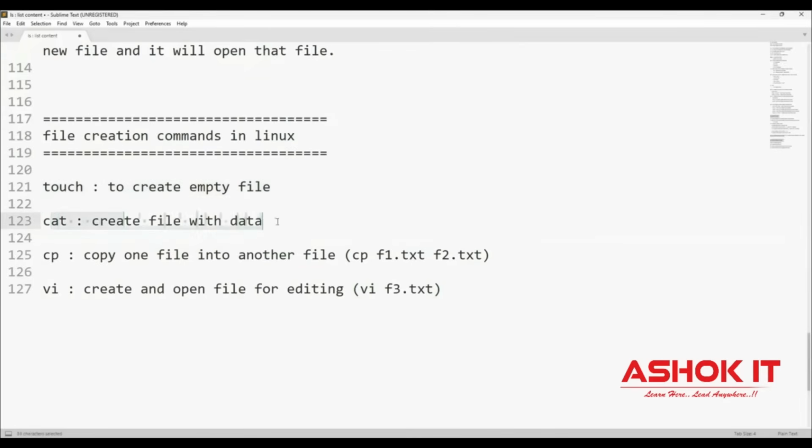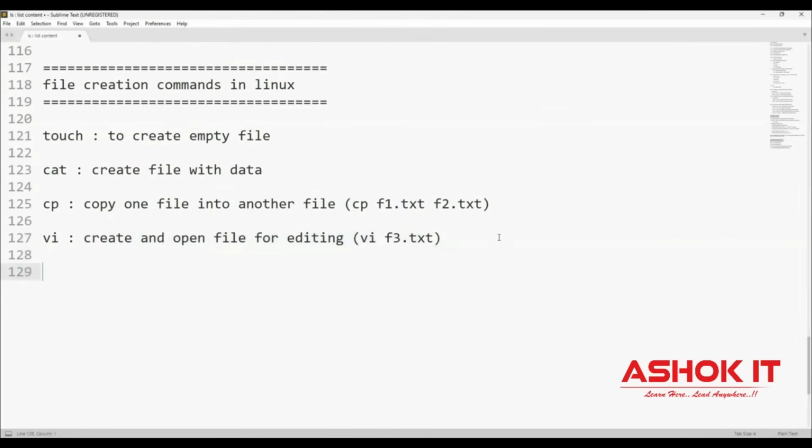By using the cat command, you can create a file. By using cp, we can copy one file's data into another file. By using the vi command, we can create and open the file for editing. Then how to read the data from a file in a Linux machine.